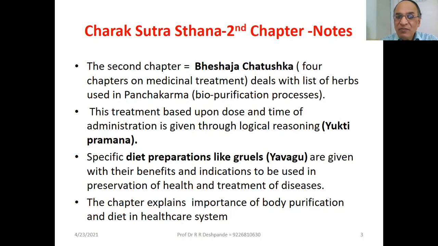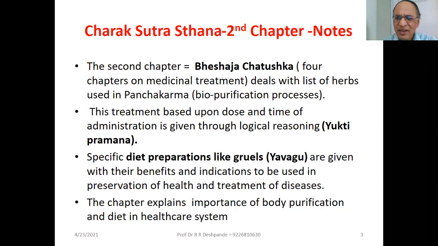Specific dietary preparations are called gruels in English. Yavagu is the Sanskrit word. This is a part of the post-Panchakarma regimen. After Panchakarma, Vamana, Virechana, Basti, our Agni, digestion capacity, becomes weak.